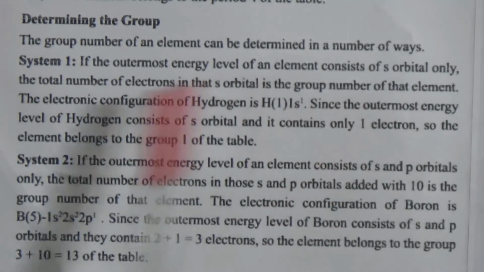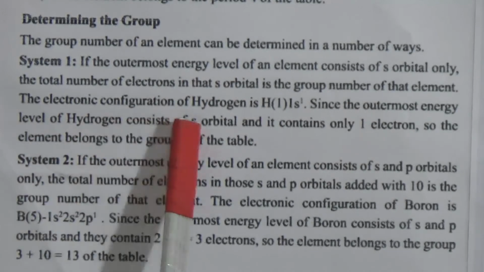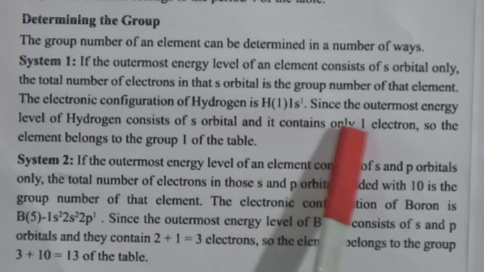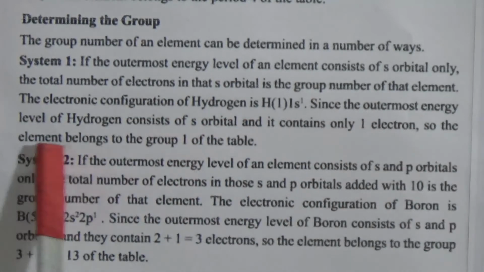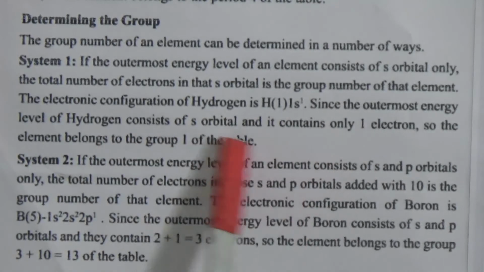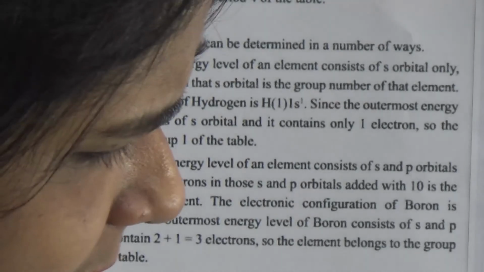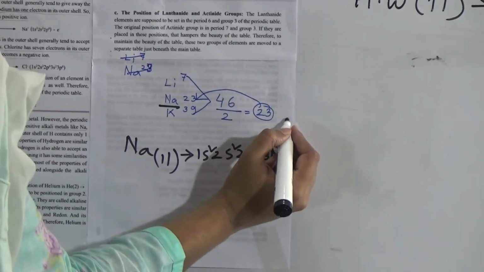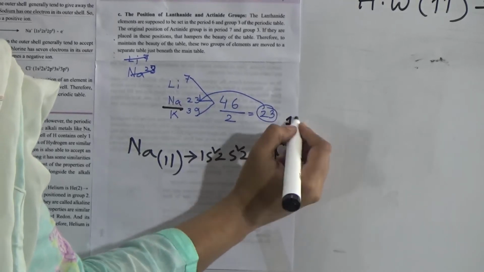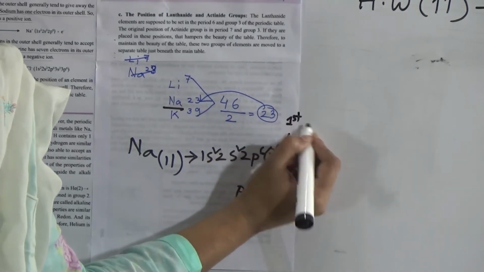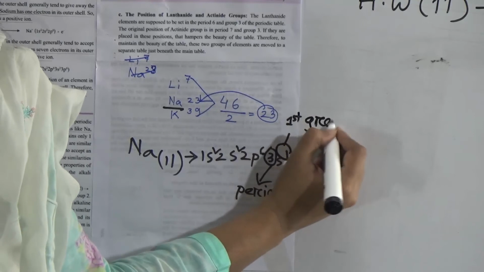Since the outermost energy level of hydrogen consists only of s orbital with only 1 electron, the element belongs to group 1 of the table. Sodium also has its outermost orbital as the s orbital with 1 electron, so it stays in the first group.